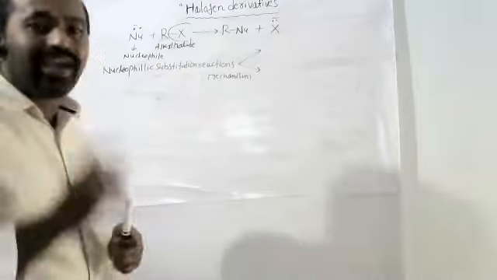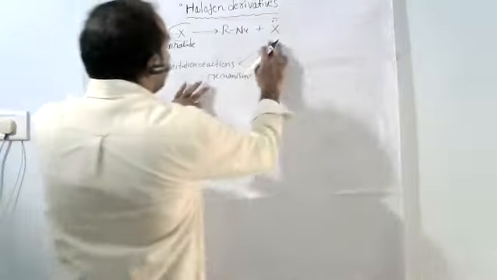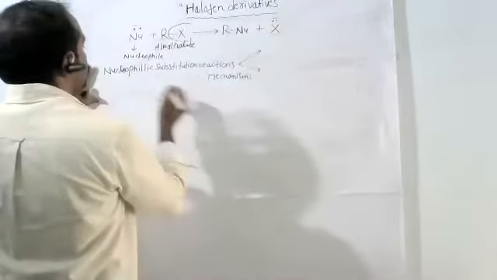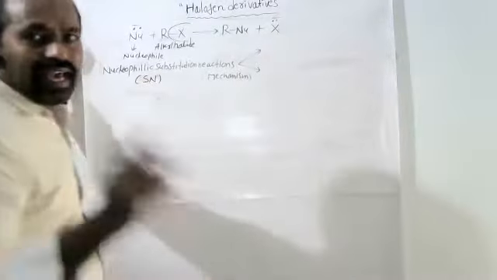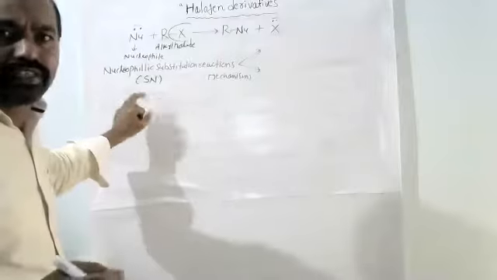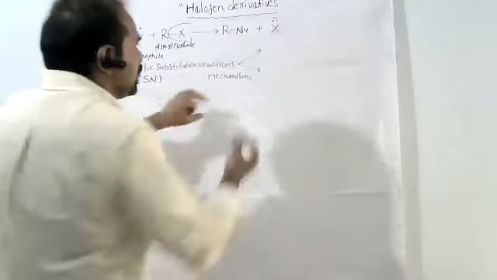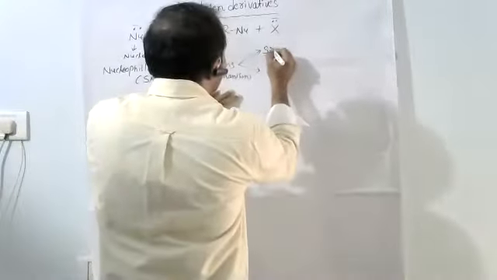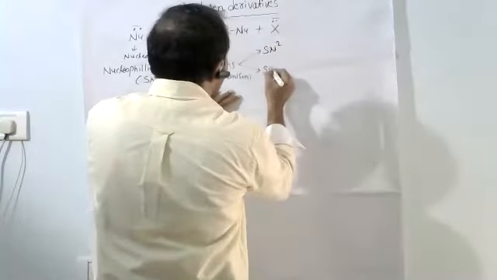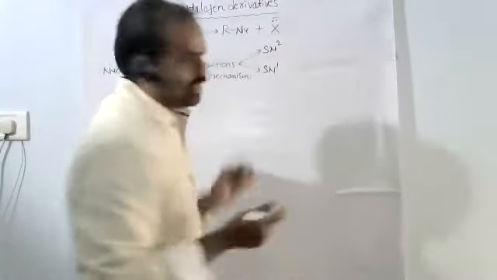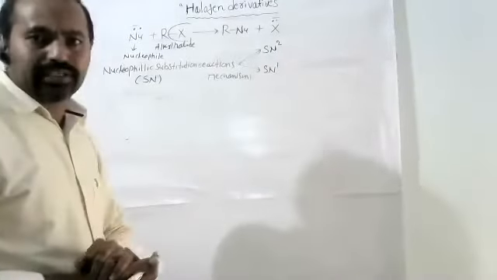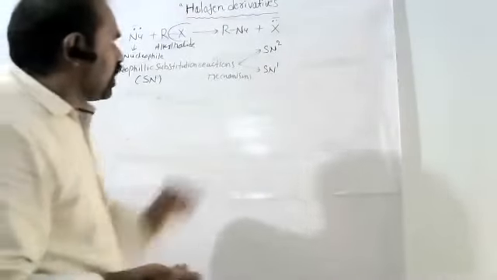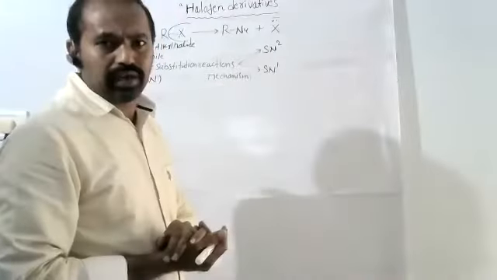Two ways are there. Generally, nucleophilic substitution reaction we can represent as SN. SN is called nucleophilic substitution reaction. These are referred to as SN2 and SN1 reactions. Nucleophilic substitution reactions are of two types, SN2 and SN1.